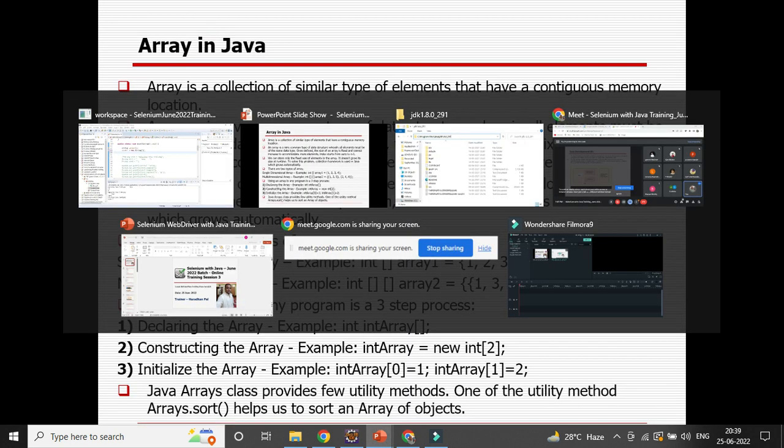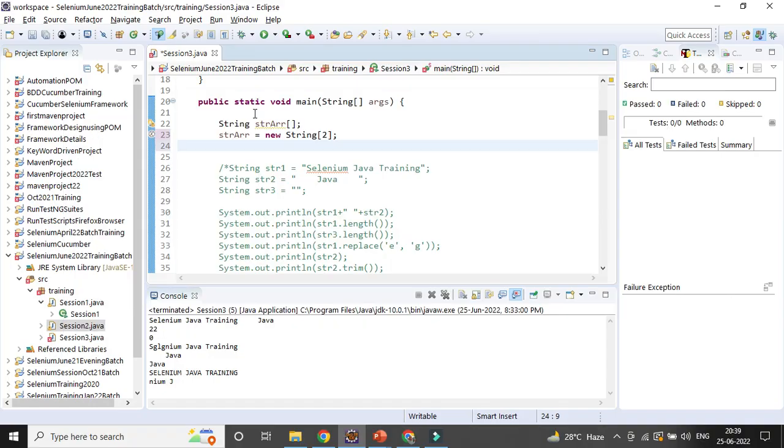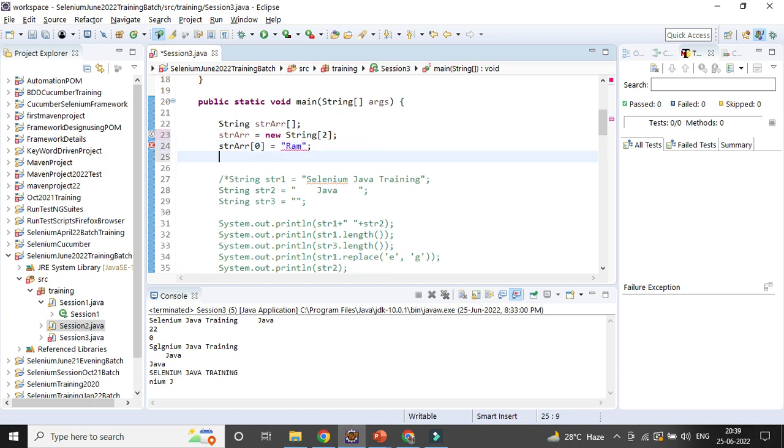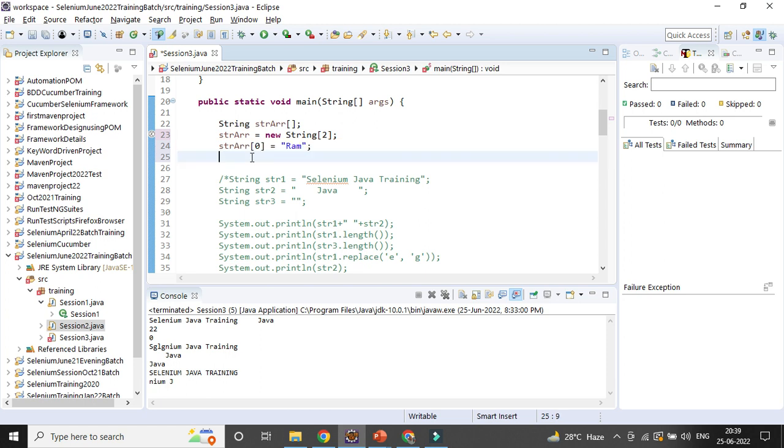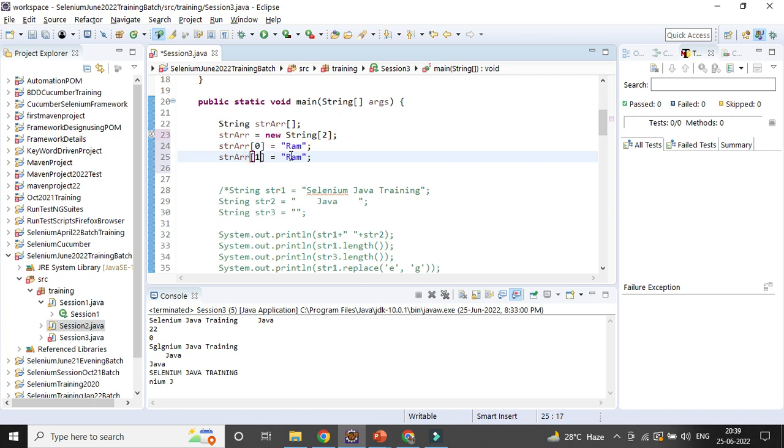Then I can define the values here. Suppose this is the first, and I have given size 2. Since it is a string, suppose the first value is Ram, then the second value is Sam. So this is the two things I am doing. Now if you want to access it, how can you access it?